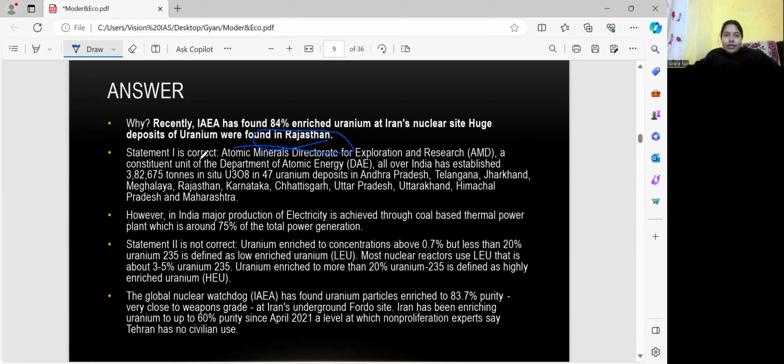Statement 1 is correct, because the Atomic Minerals Directorate for Exploration and Research, that is AMD, a constituent unit of the Department of Atomic Energy, has established 382,675 tonnes of in situ U3O8 in 47 uranium deposits all over India, in Andhra Pradesh, Telangana, Jharkhand, Meghalaya, Rajasthan, Karnataka, Chhattisgarh, Uttar Pradesh, Uttarakhand, Himachal Pradesh, and Maharashtra. So that's why statement number 1 is correct.